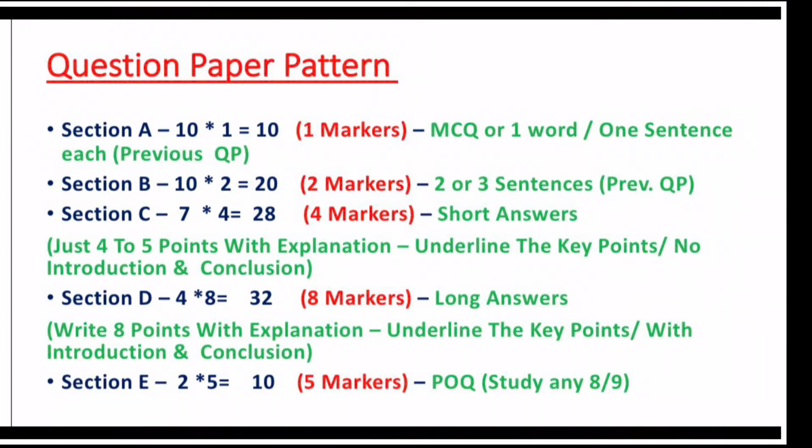For your section B, there are overall 10 questions, and it will be for 2 marks each, so that's around 20 marks. You can easily fetch 20 marks in section B, and the answer type is based on 2 or 3 sentences each. You can refer to your previous question papers for this as well.